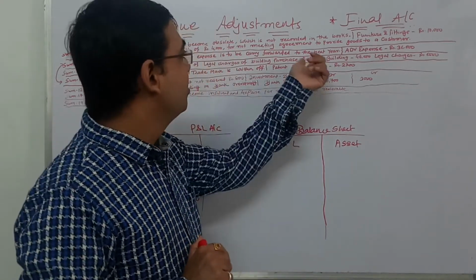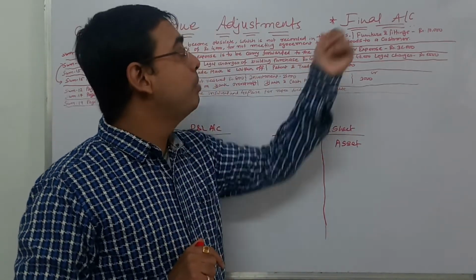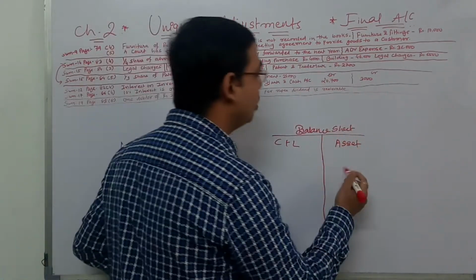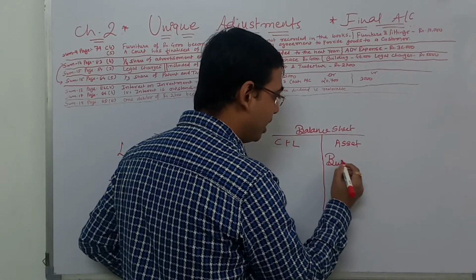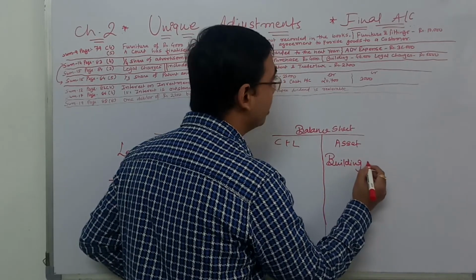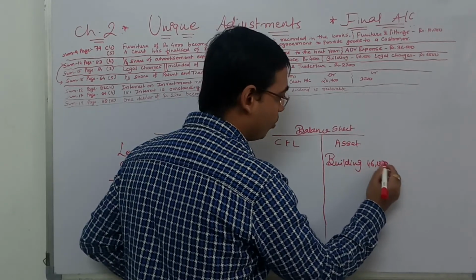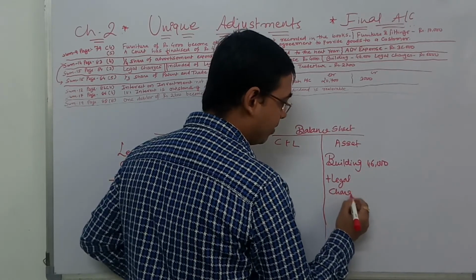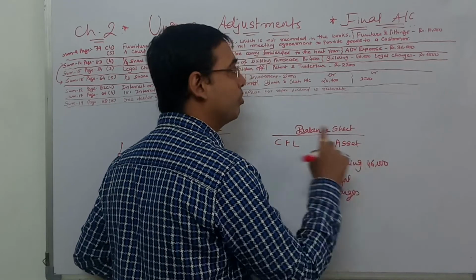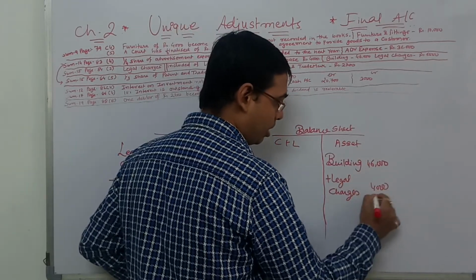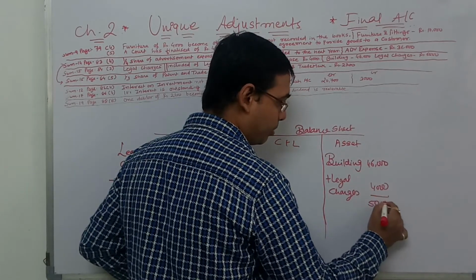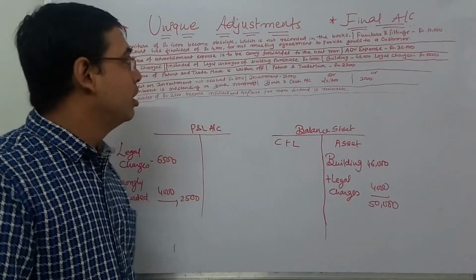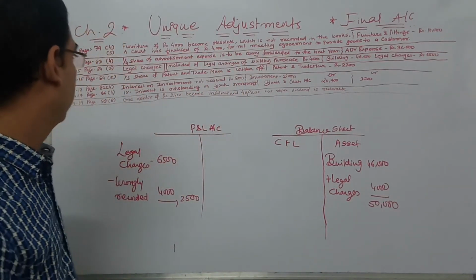So legal charges are actually part of the building only. So they have wrongly recorded it. So let's do the right. What is the building cost of purchase? 46,000. Now add legal charges of 4,000 here to get the real cost of purchase. Outer column, or if depreciation is required, total is 50,000. Clearly understood? Okay.